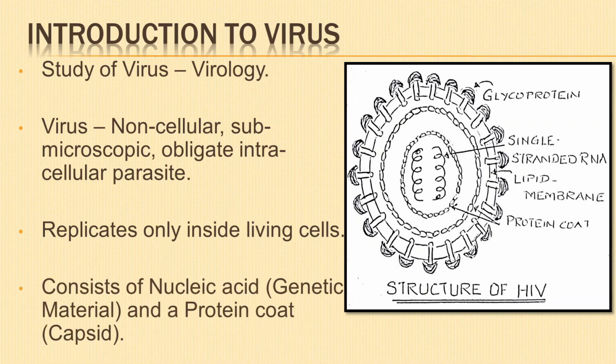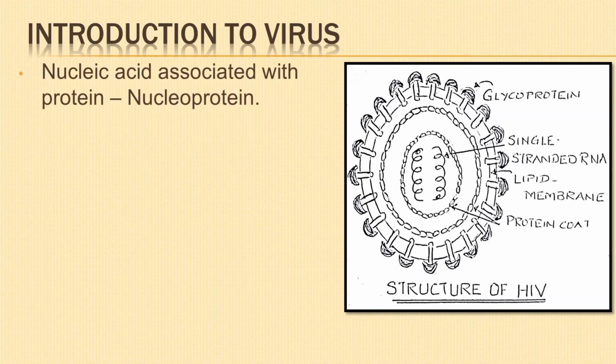Virus consists of nucleic acid, which acts as a genetic material. It is surrounded by a protein coat known as capsid. Nucleic acid associated with protein is known as the nucleoprotein.